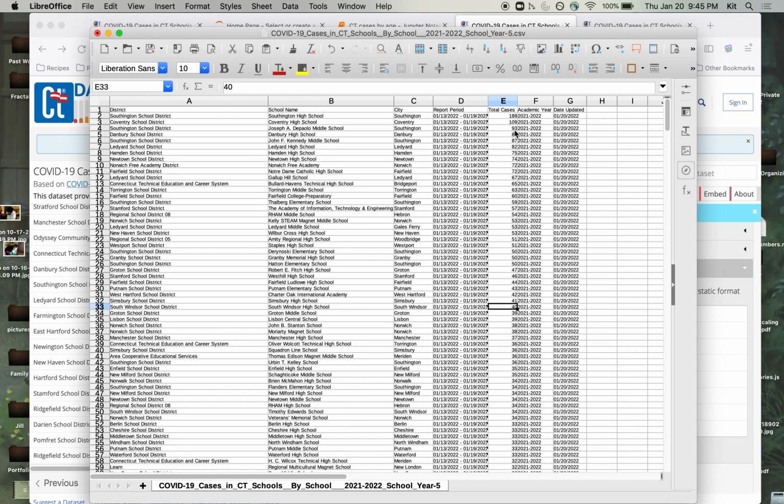This is all I do. So I didn't make anything up here. I just took it from this website. If your school or your district has different numbers, then this is just what they've reported to the state. And I hope you find this useful.